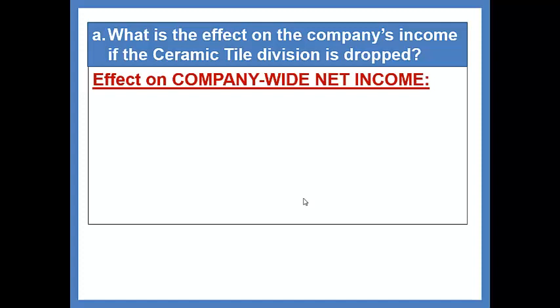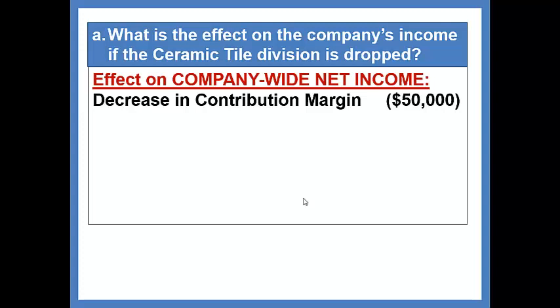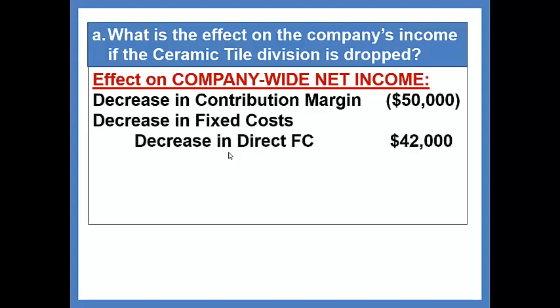But company-wide, what will happen is we will lose the contribution margin of the ceramic tile division. We will lose $50,000 of contribution margin since we will eliminate the sales and the variable costs of that product line. This will have a negative effect on the company-wide income. Then we have to analyze the fixed costs. And remember what we said about fixed costs. The direct fixed costs will go away because they exist because the segment exists. This would be things like the salary of the manager who manages the ceramic tile division.